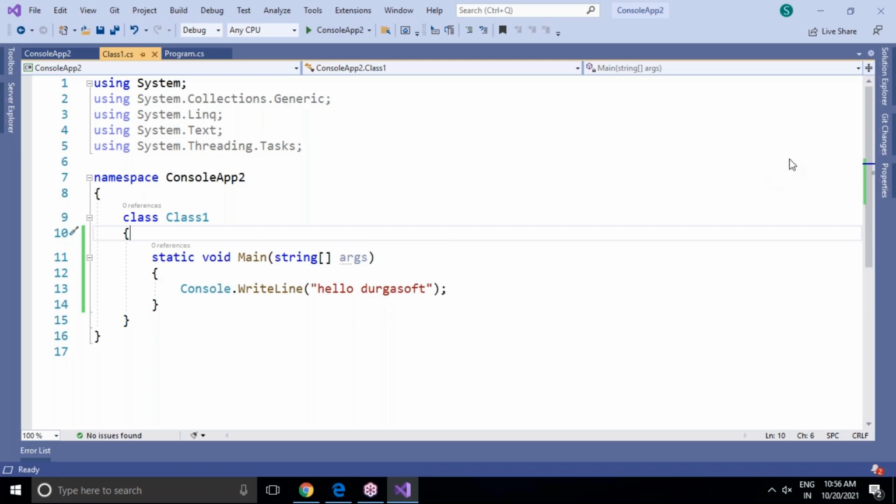Tomorrow onwards, we'll go through concepts like data types, operators, control statements, everything we'll discuss from the basic level onwards. Later we'll go with object-oriented programming after completion of the basics of C#. So that's it for today.